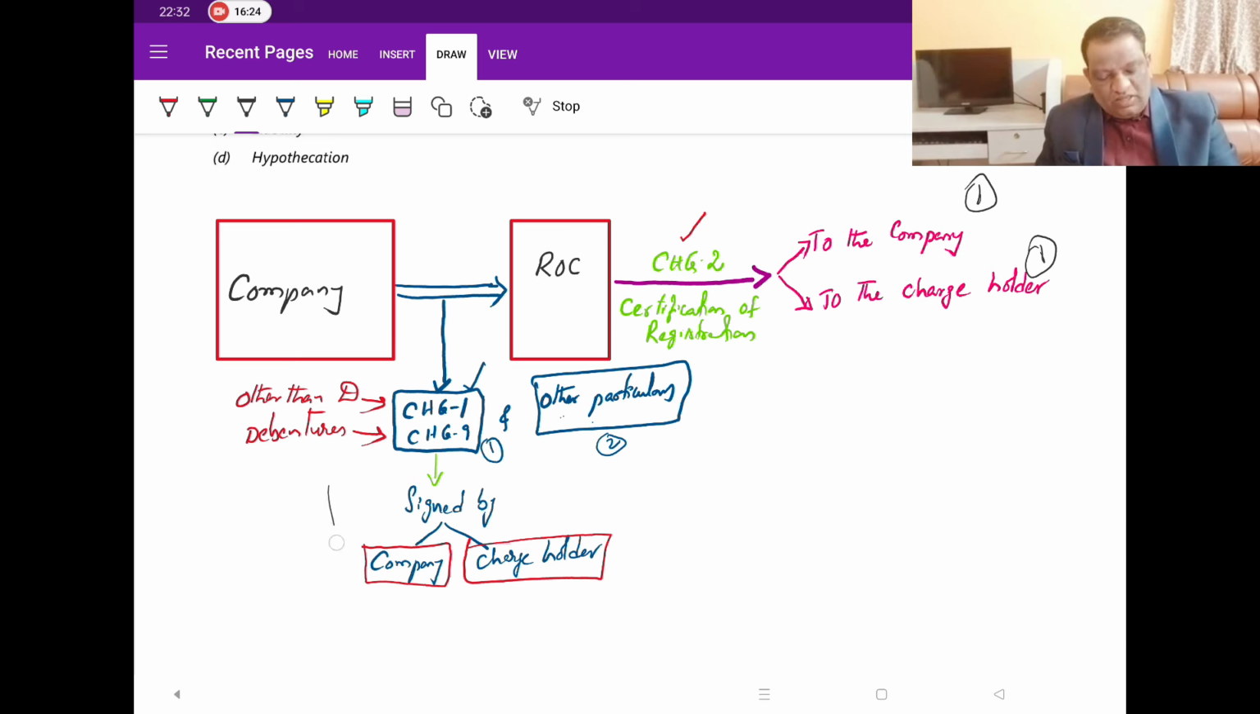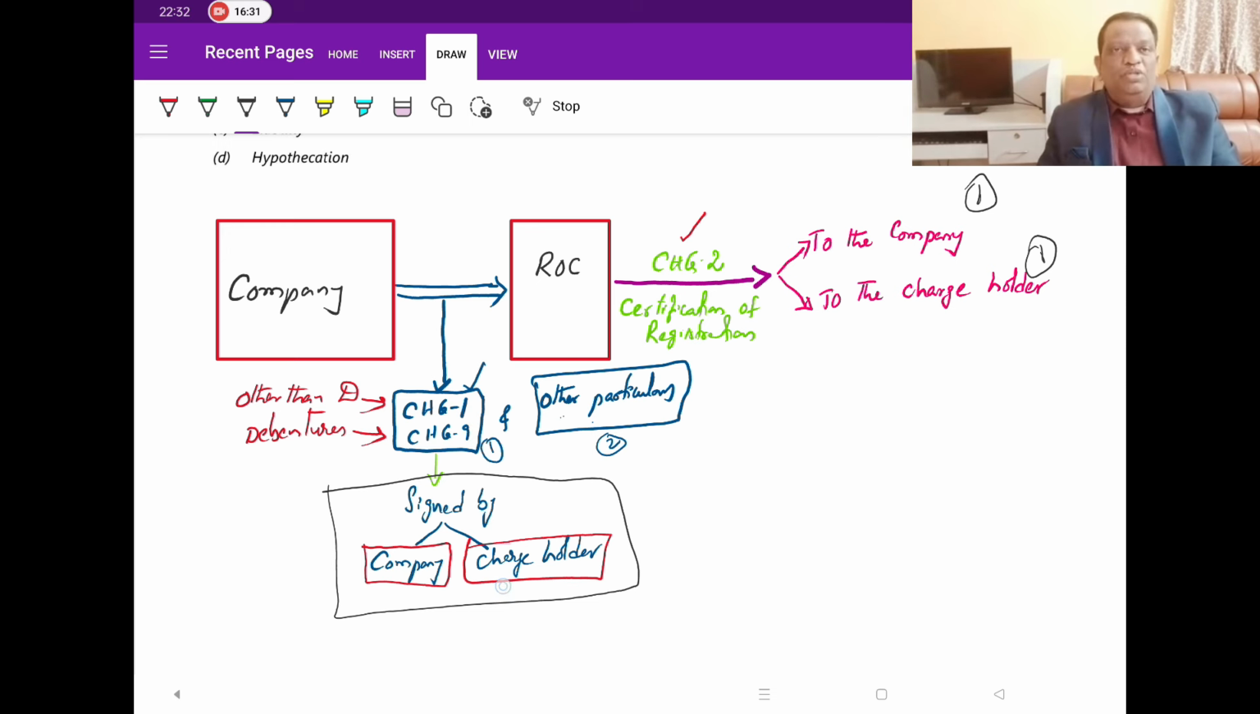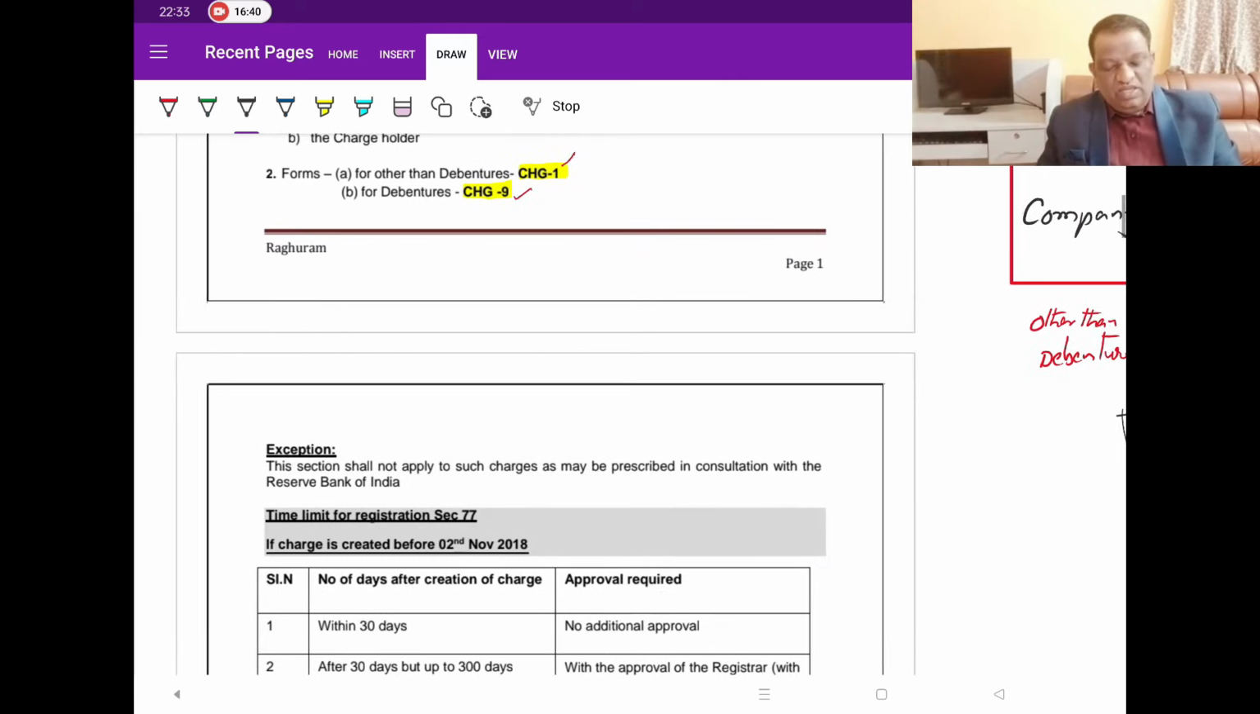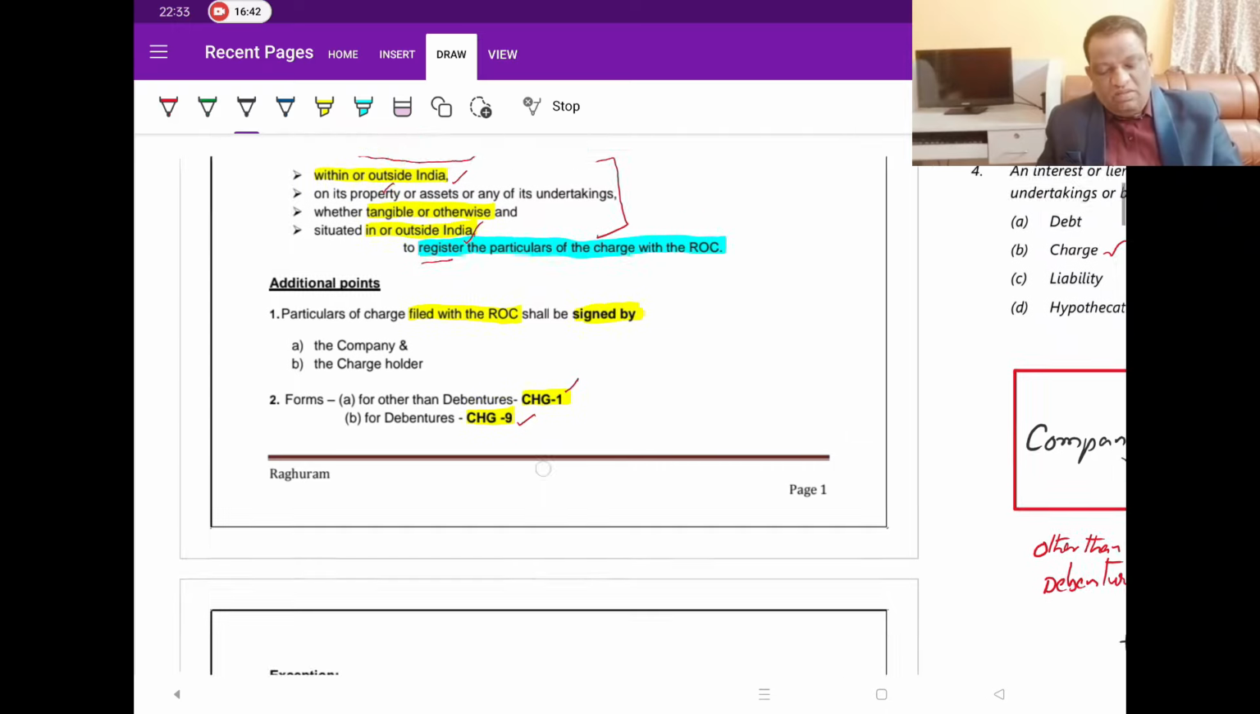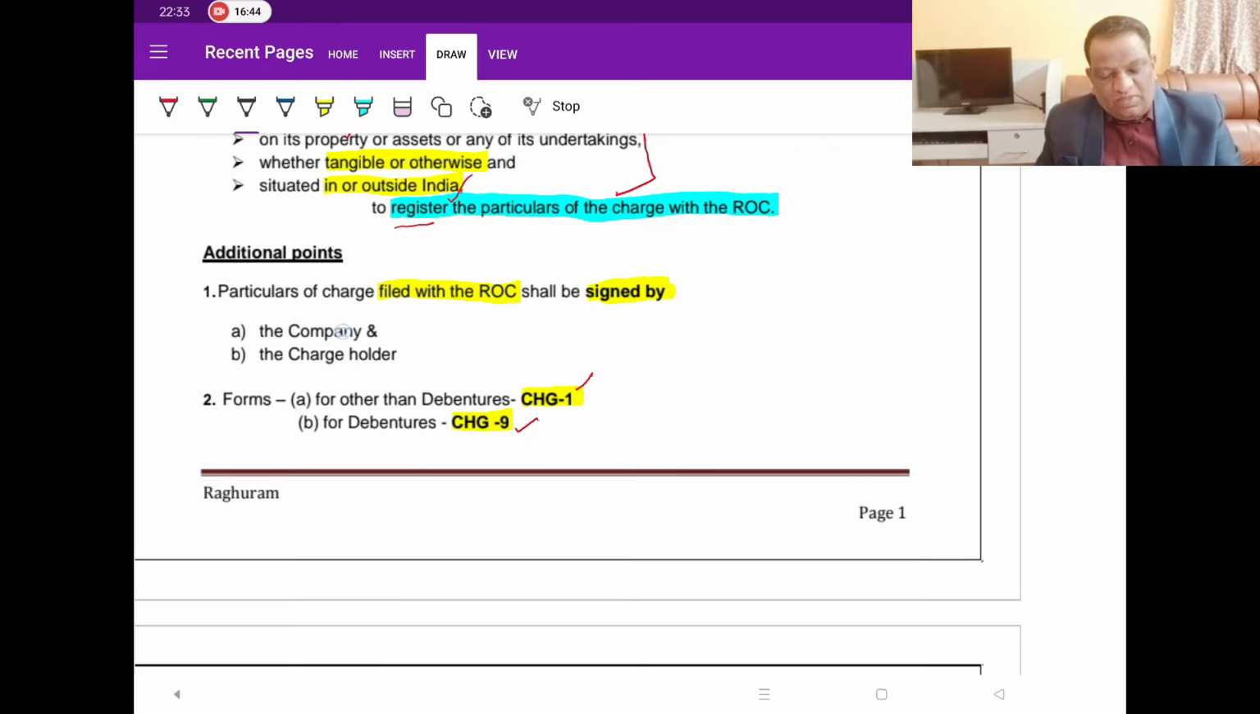Then, who has to sign these forms, be it CHG1 or CHG9? It will be signed by both the company and the charge holder. Both will sign this document and file it with the ROC, and the ROC will issue CHG2 with that. So the same process is what is being talked about here: particulars of charges to be filed with the ROC shall be signed by the company and the charge holder. And the forms that we are going to use are e-forms, since it's all 100% digitalized.